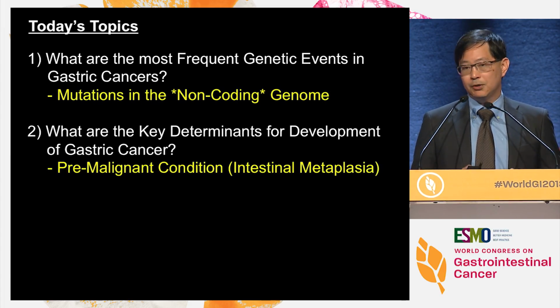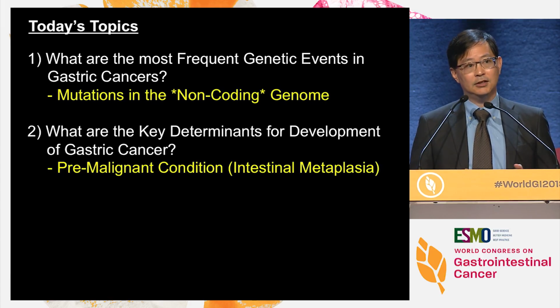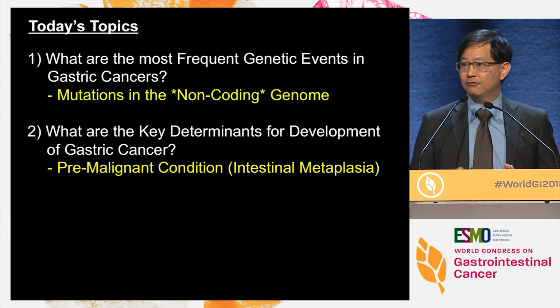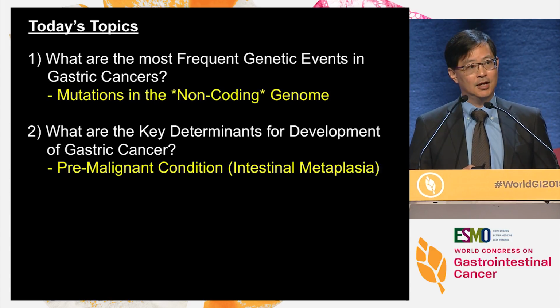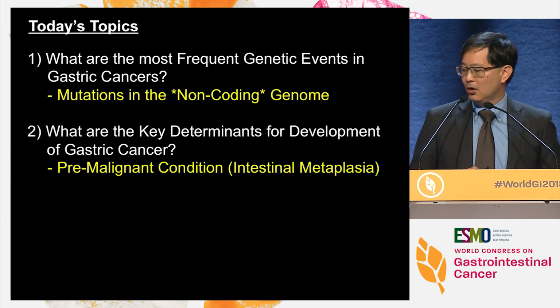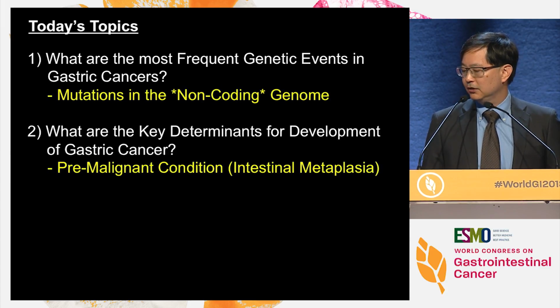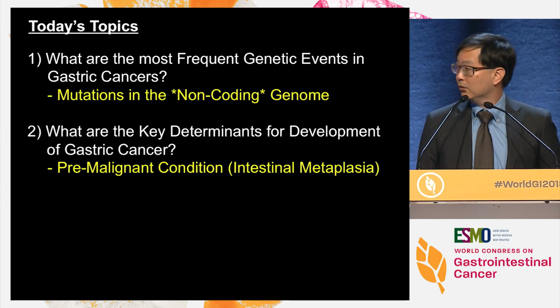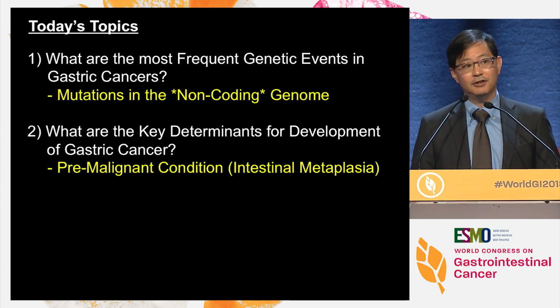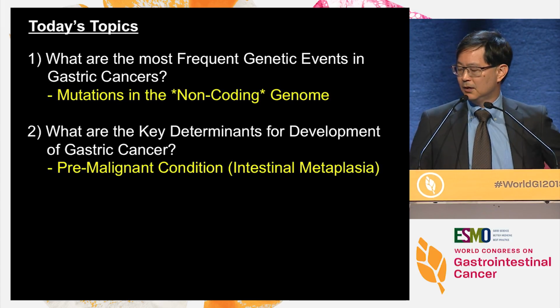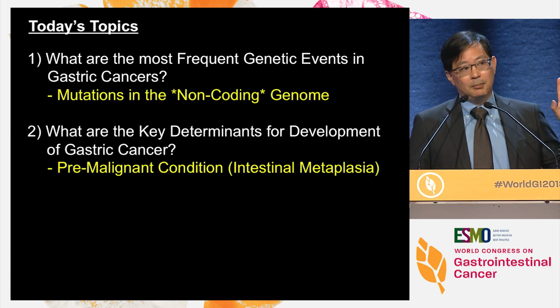Secondly, we'll also be focusing upon this idea that perhaps prevention is better than cure, and we'll be trying to understand who is actually at risk for the development of gastric cancer, and maybe we can try to intercept that disease a bit early by focusing on a particular pre-malignant condition that we refer to as intestinal metaplasia. So I hope you find these 2 talks interesting. Let's go on and talk about the first one.